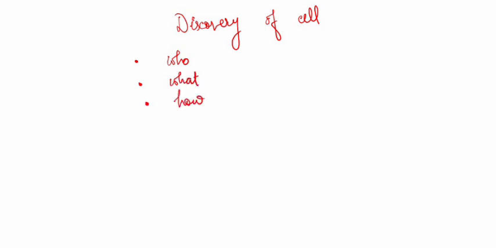So now we will study about the discovery of cell. So who discovered it, how it was discovered, what was the need for its discovery. So we'll be covering these three points: who, what, and how.